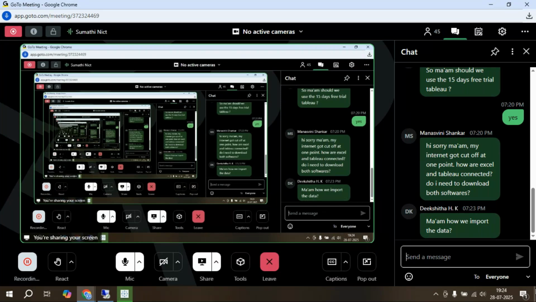Because if I want to work with Tableau, we need data, right? We don't have real data, so we have to import it. I will also show you where we are going to get that data. Any doubts?